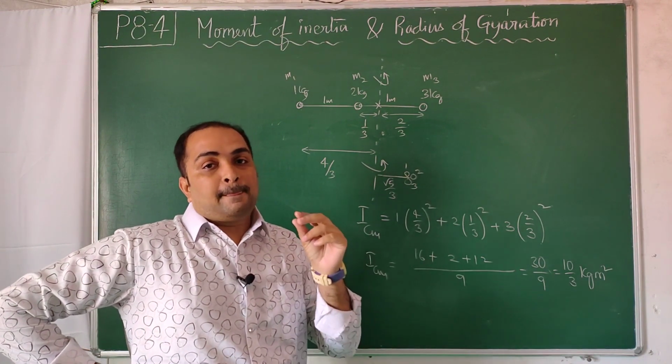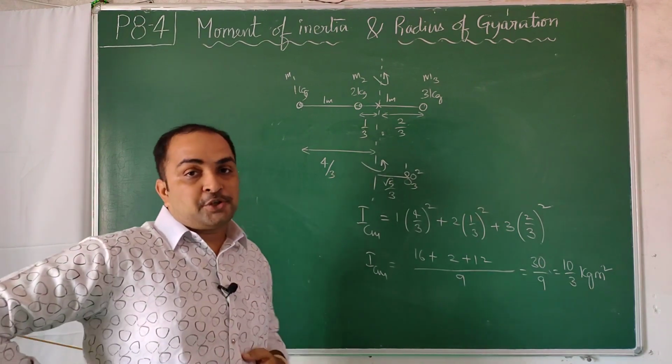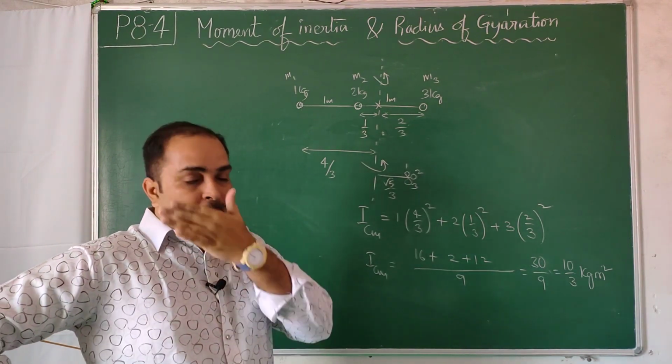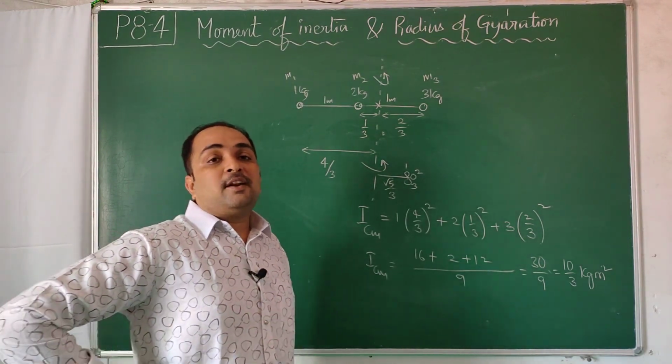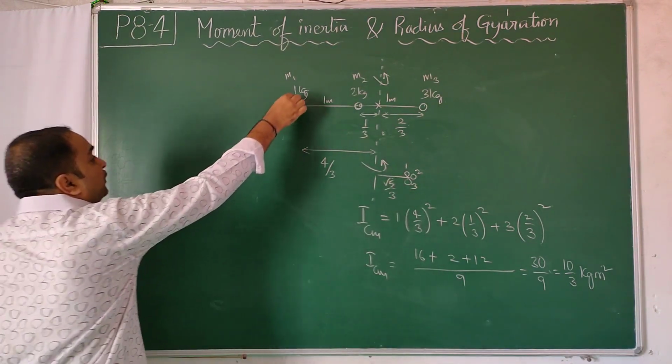Moreover, the center of mass acts as a natural pivot, a natural hinge in a body. When the body is not hinged, the center of mass behaves as a natural pivot. Anyhow, now I want the moment of inertia about this axis.